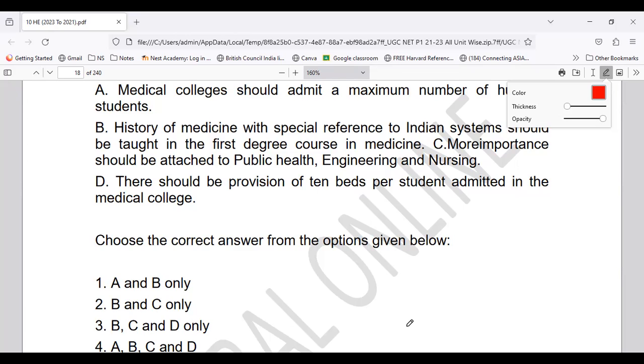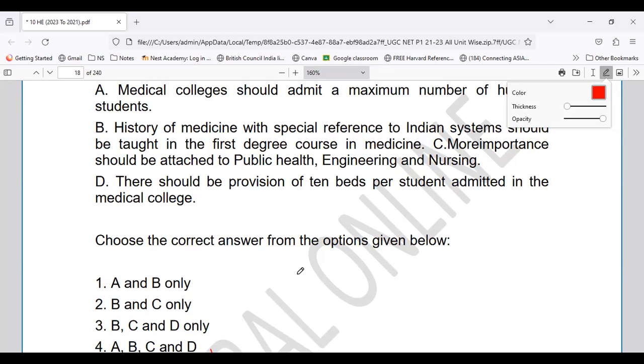So question number 5, yes, with reference to what is the right answer? So all of them will definitely be the recommendations which are given with respect to medical education in India. So it should not be only the medical colleges, but also the degrees, also the importance attached to public health and the provisions of bed, as per the admission in the medical colleges.